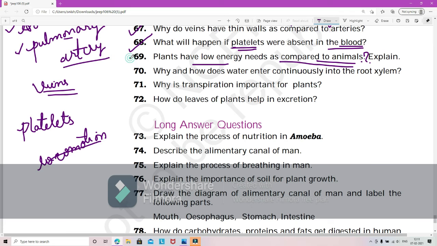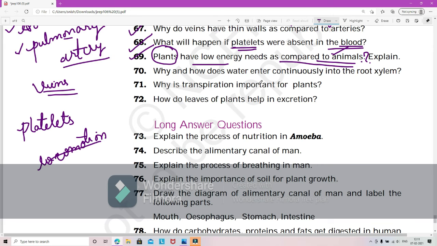And also one more thing: in plants most of the cells are dead cells, so they will not require much energy. They are dead, right? What is the necessity to provide energy? While in animals, most of them are living, they are alive, so they will have energy requirements.